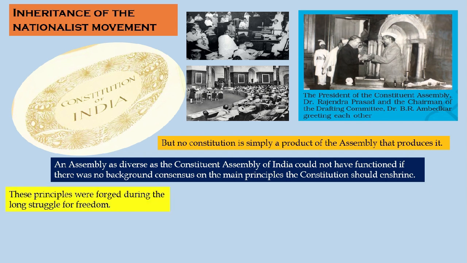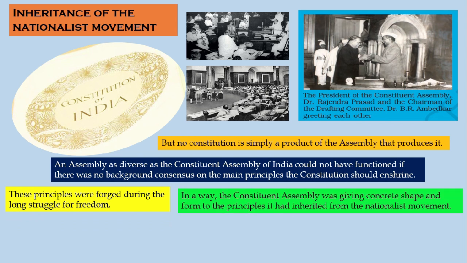These principles were forged during the long struggles for freedom. In a way, the Constituent Assembly was actually giving concrete shape and form to the principles it had inherited from the nationalist movement.